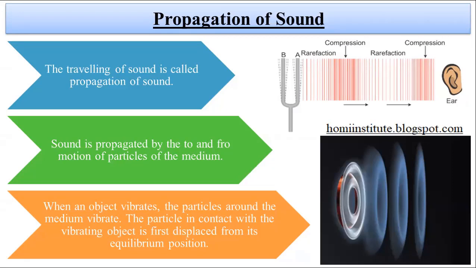So when we come to the propagation of sound, in simple language we can say that sound needs a material medium to travel. And this property of sound is called the propagation of sound. When sound is traveling, when it is allowed to move from one end to another, as I said, it requires a material medium. So why does it require this material medium?